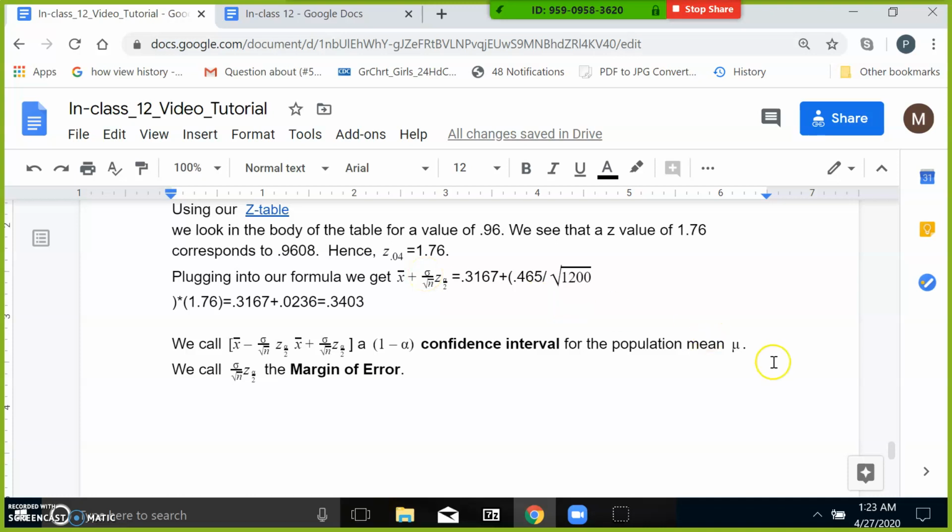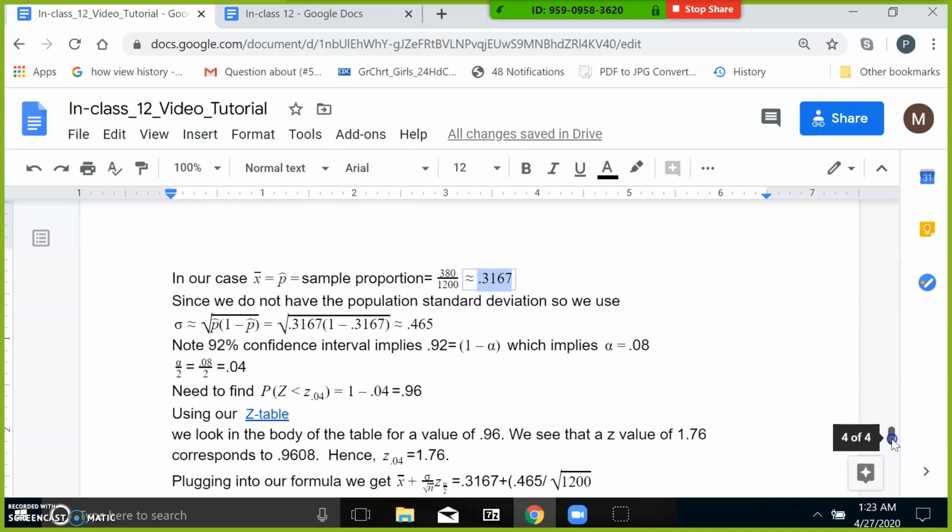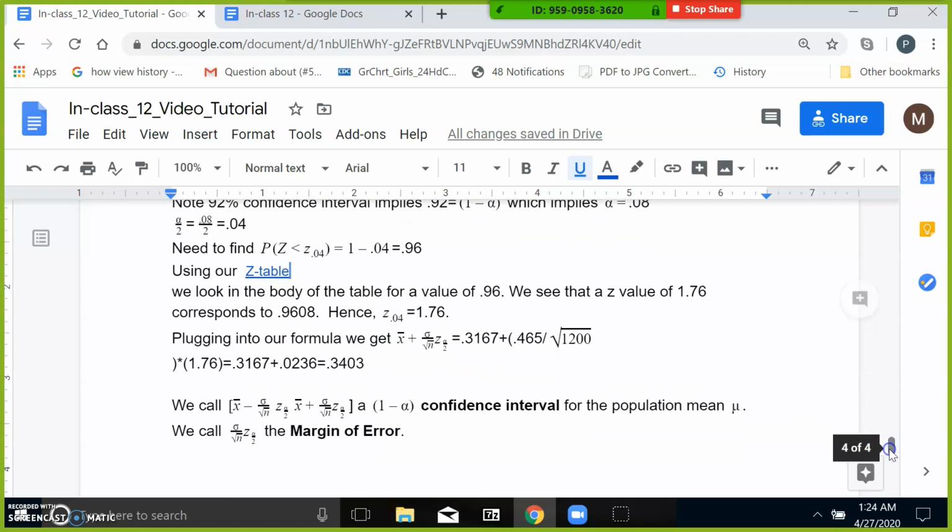The sigma we found is 0.465 right here. The N value is 1200. So it'll be over the square root of 1200 here, times our Z alpha over 2, which is this guy here, 1.76. So working that out, you get 0.3403. That's pretty much what we're doing on this side of it here.